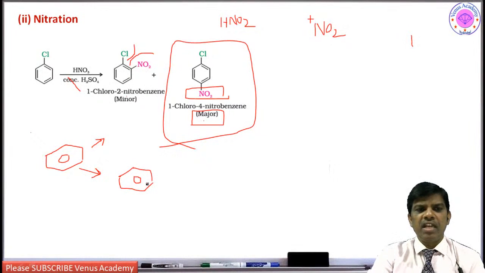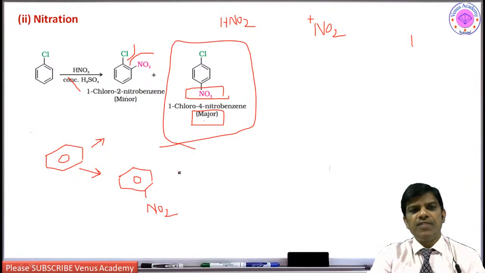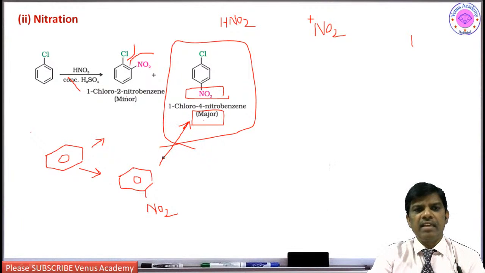I can do nitration with HNO3, H2SO4, and I am going to get nitrobenzene. Then, when I want to do chlorination on nitrobenzene, I can take chlorine with ferric chloride, iron chloride.